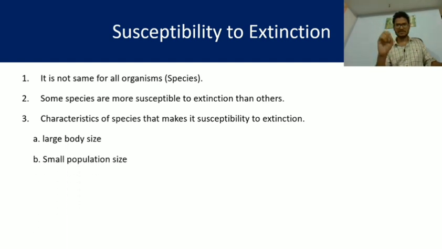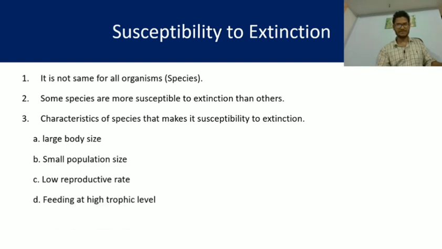When the population size is very small, if any disaster comes in the specific area where this particular species is found, they will become extinct, and due to the small number of individuals of that species, the chance of extinction is more. Low reproductive rate. When reproduction is less, the chance of making new individuals will be slow and the chance of extinction will be more.